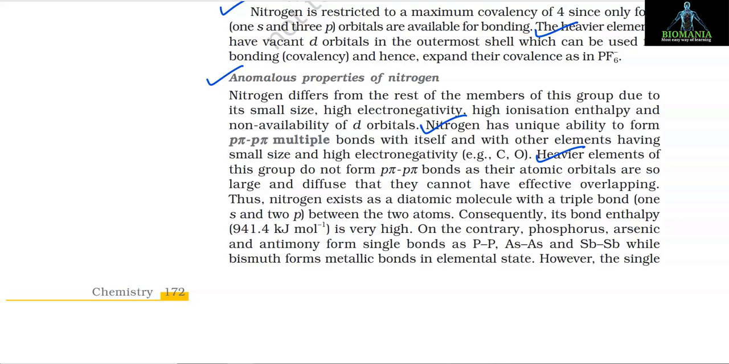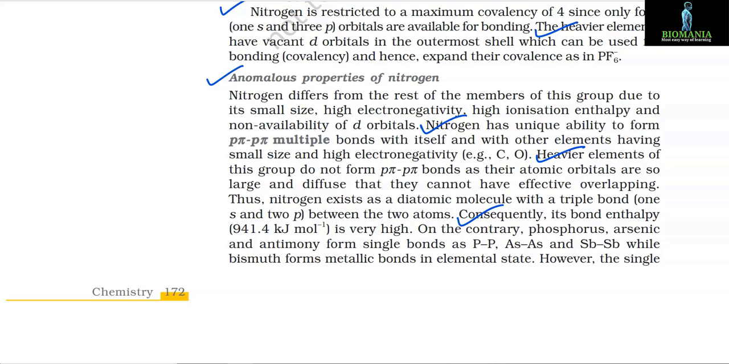Heavier elements of this group do not form p-pi bonds as their atomic orbitals are so large and diffuse that they cannot have effective overlapping. Thus, nitrogen exists as a diatomic molecule with a triple bond, one sigma and two pi, between the two atoms. Consequently, its bond enthalpy is very high. It is 941.4 kJ per mole.